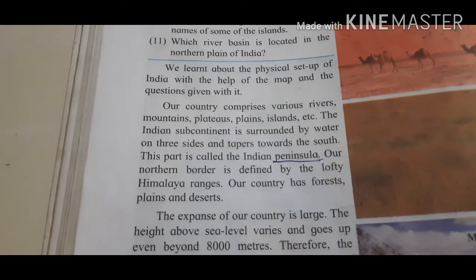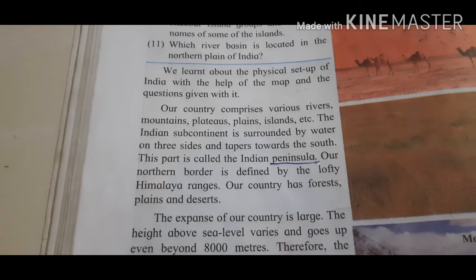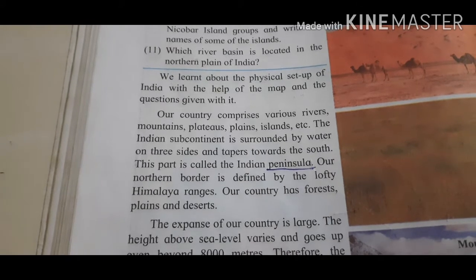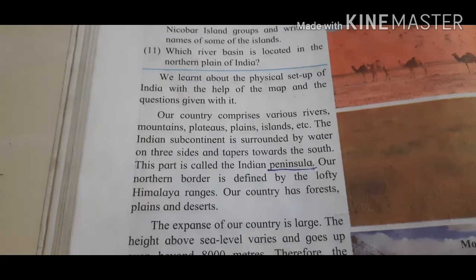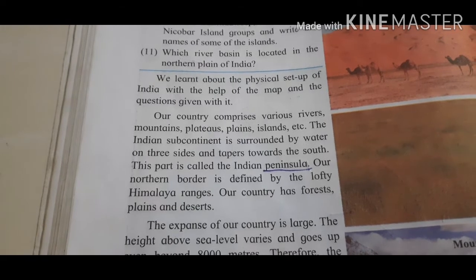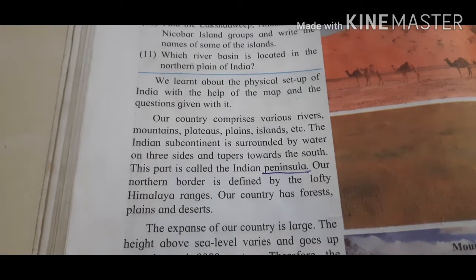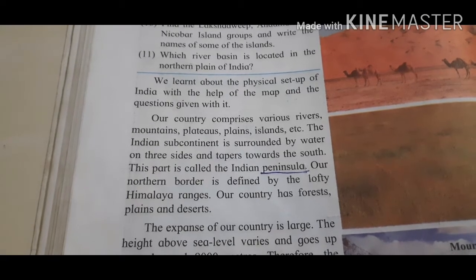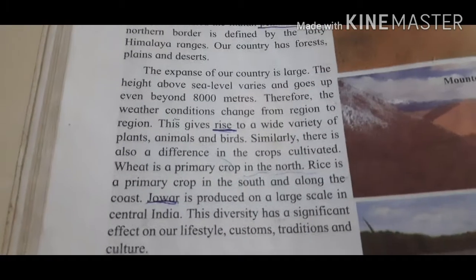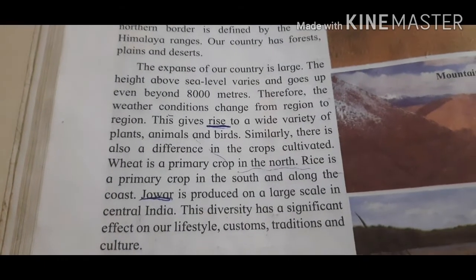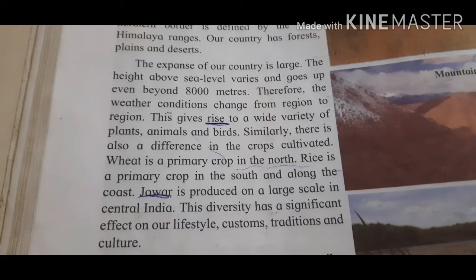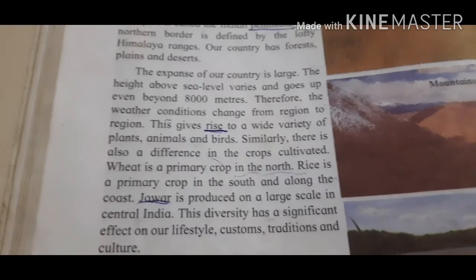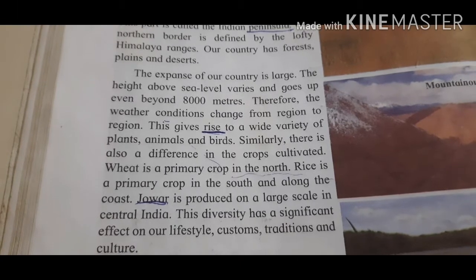The Indian subcontinent is surrounded by water on three sides and tapers towards the south. This part is called Indian Peninsula. Our northern border is defined by lofty Himalayan ranges. Our country has forest, plain and deserts. The expanse of our country is large. Expanse means फैलना, expand करना. It is very large. Okay, the expanse of our country is large.